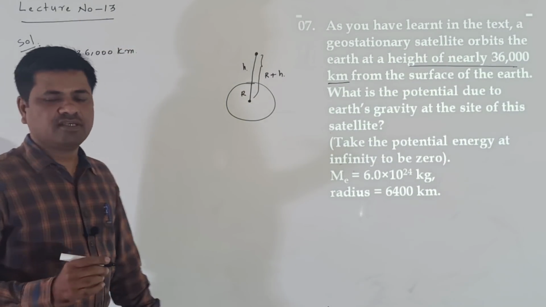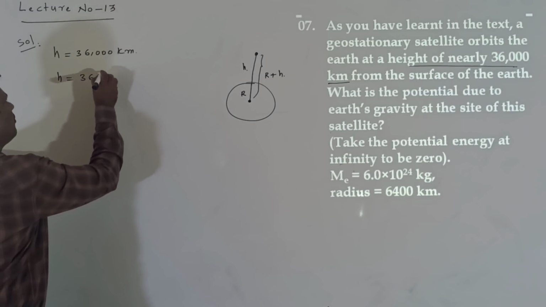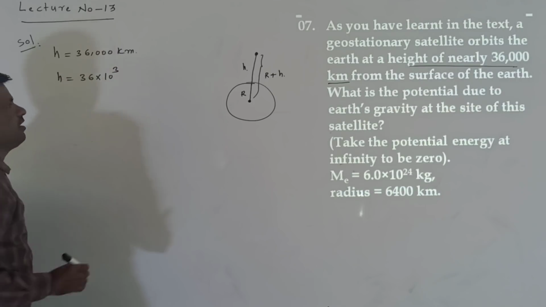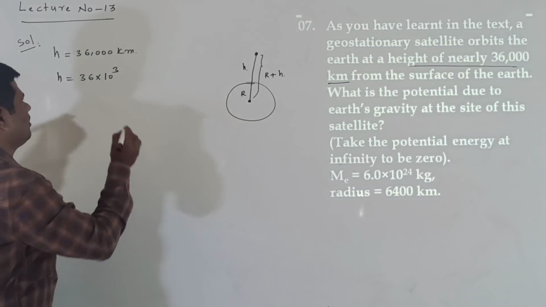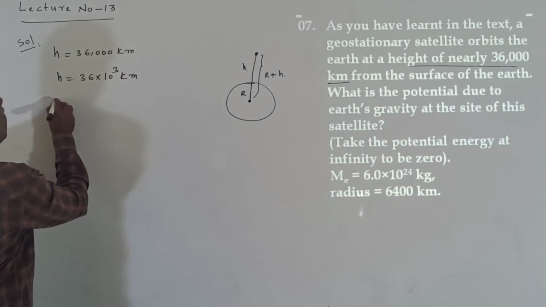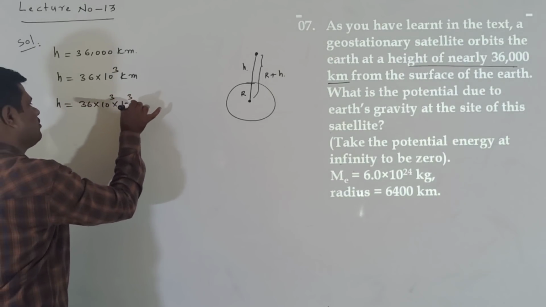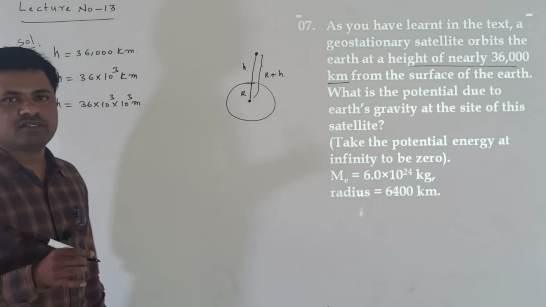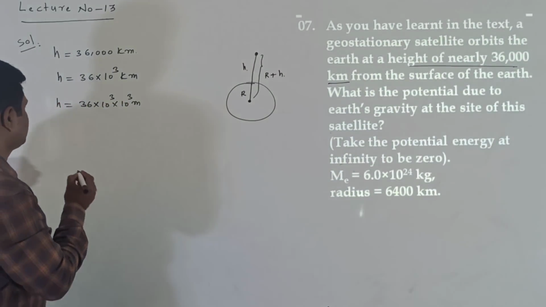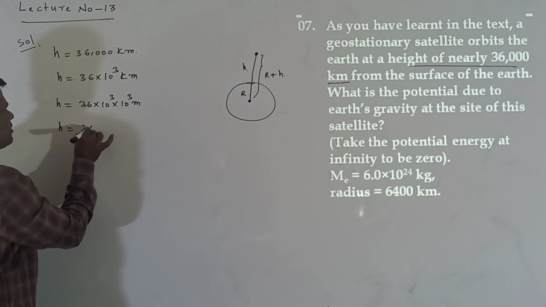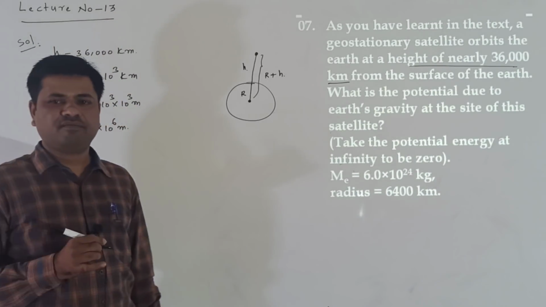36,000 kilometers is given. This changes as 36 into 10 power of 3. 10 power of 3 means 1000, so 36 into 1000 is equal to 36,000 kilometers. Now 1 kilometer is equal to 10 power of 3 meters, or 1 kilometer is equal to 1000 meters. So the h value we are getting is 36 into 10 power of 6 meters. This is the h value, I changed it first of all.